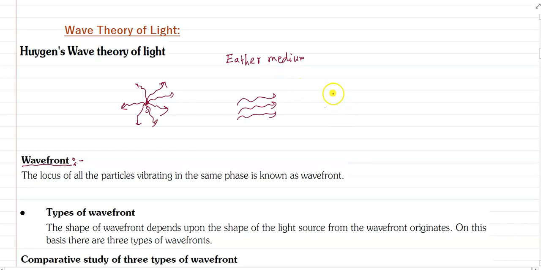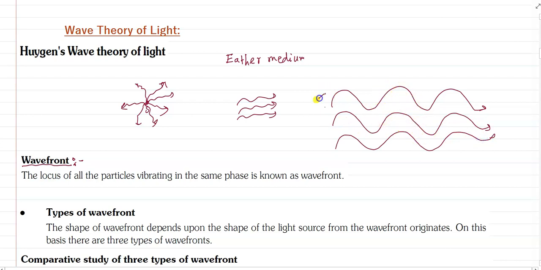Let me draw some waves. I have drawn here 3 waves emitting from a light source, say a halogen light. These waves are moving along the right direction, and if I take 3 points, say this and this, these 3 points have the same phase, and if I draw a plane through these points, this plane is called the wave front of the wave. That means the locus of all particles vibrating in the same phase is known as the wave front.